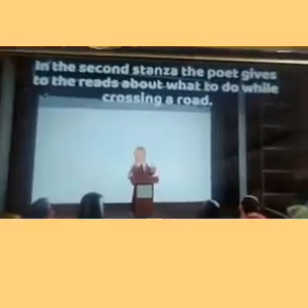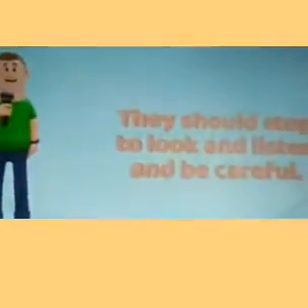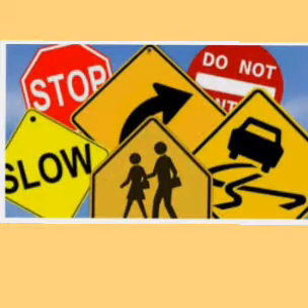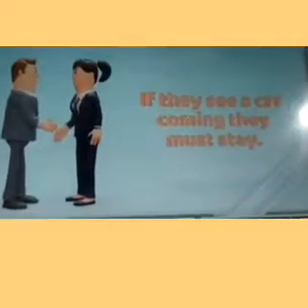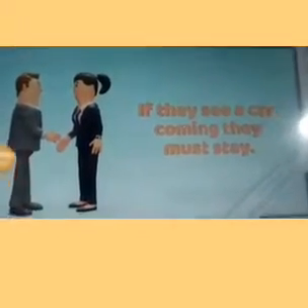So in the second stanza, the poet gives advice to the readers about what to do while crossing a road. They should stop to look and listen and be careful. If they see a car coming, they must stay.